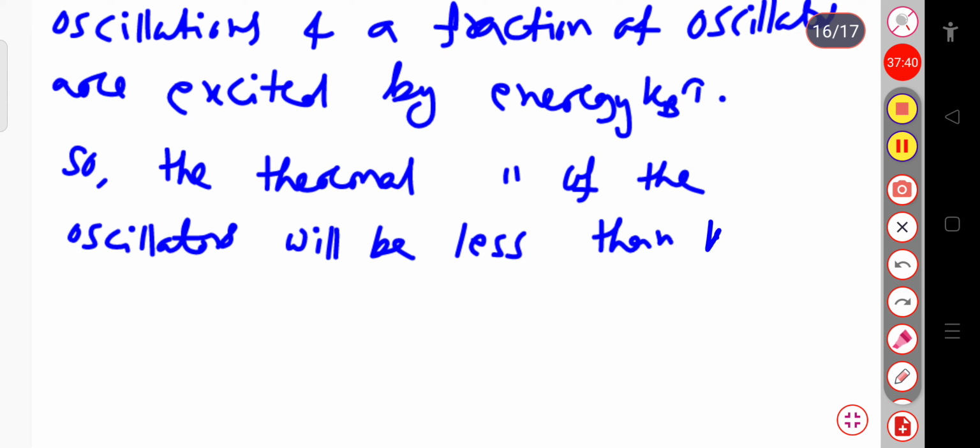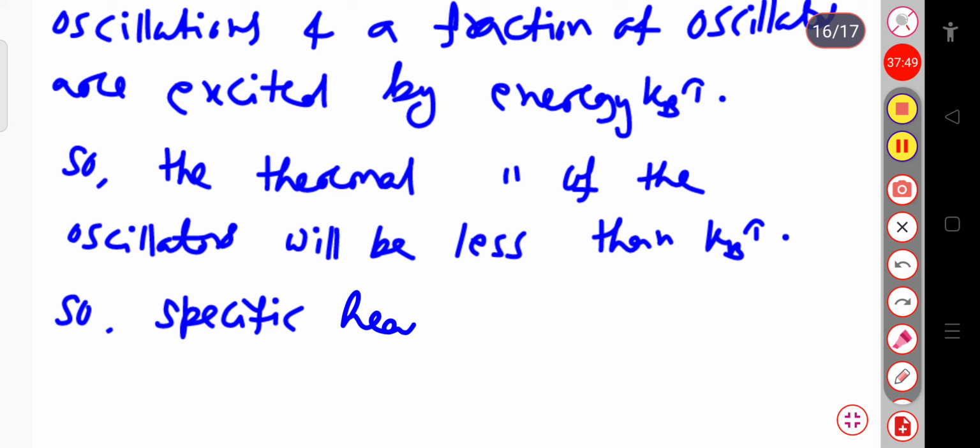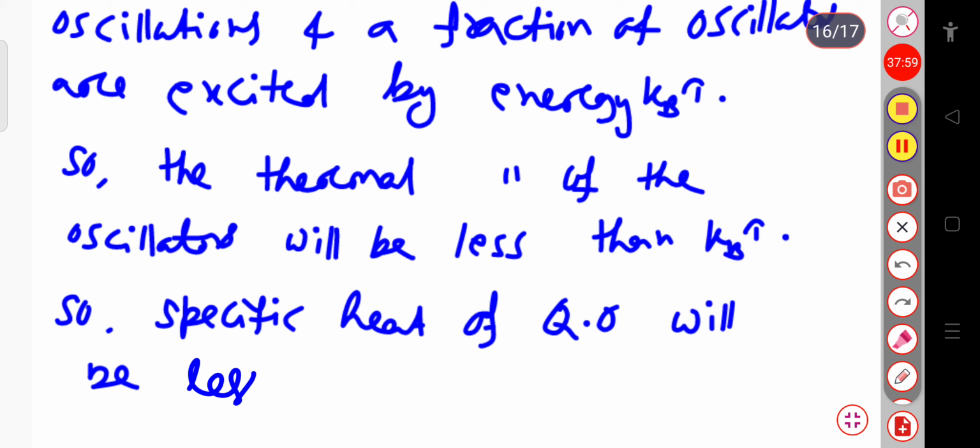So we can say that the specific heat of the quantum oscillator will be less than the specific heat of the classical oscillator.